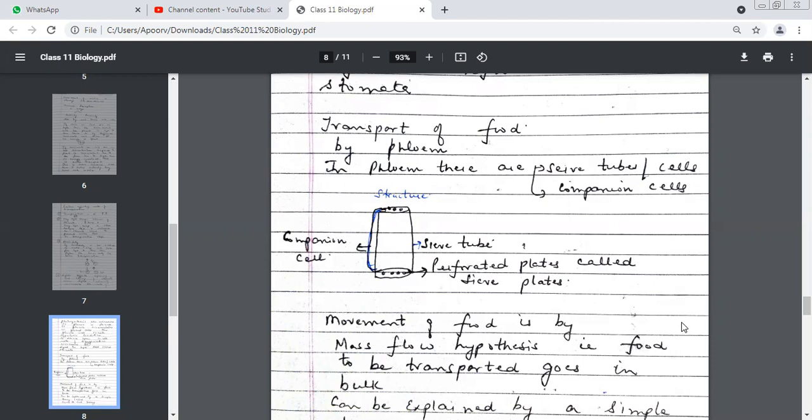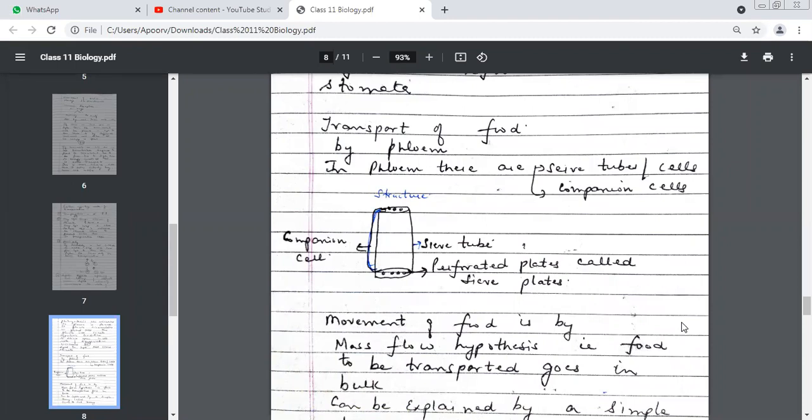Anybody remembers? If you don't remember, forget about it. Phloem parenchyma. Those two parts are not related to my topic, you need to revise. I've just taken up only those two components which are important for me, sieve tubes and companion cells.